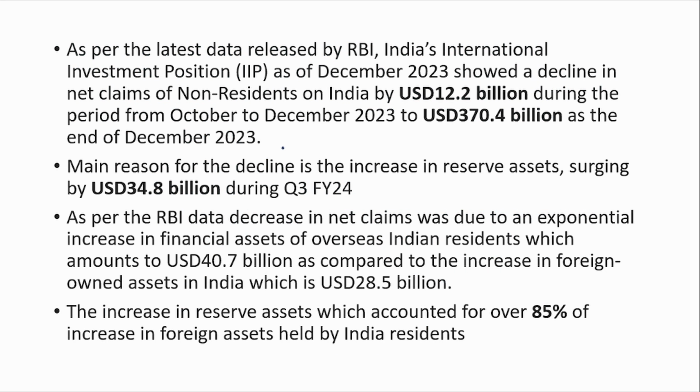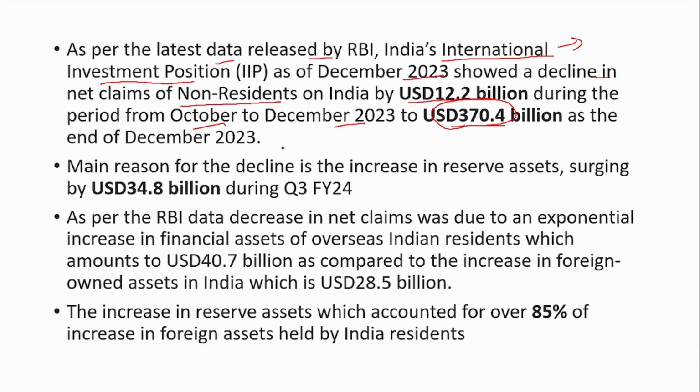As per the latest data released by RBI, India's international investment position as of December 2023 showed a decline in the net claim of NRA on India by 12.2 billion during the period October to December, to 360 billion. So the net claim of NRA on India is around 370 billion as of December 2023. What does this international investment position indicate?